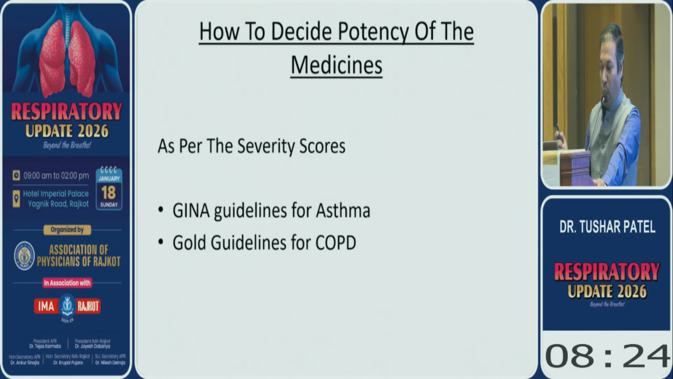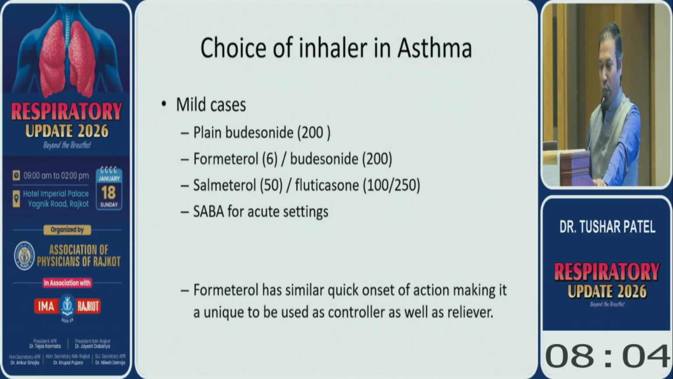Now, how to decide the potency of the medicine? As per the severity score by GINA and GOLD guidelines, we need to decide which type of medicine we should prescribe for mild, moderate, and severe disease. So the choice of inhalers in asthma: in mild cases, plain budesonide. Then if not controlled, formoterol with budesonide, or salmeterol with fluticasone, and short acting for acute settings.